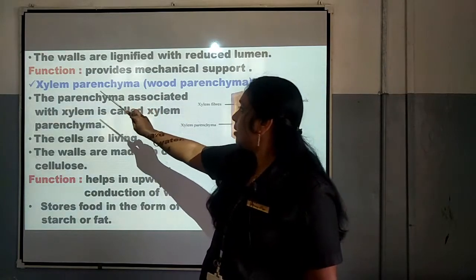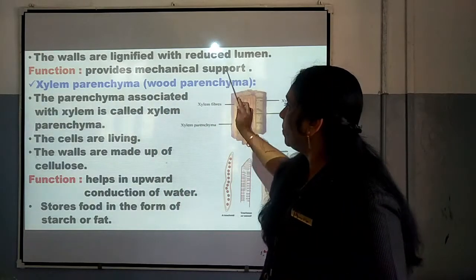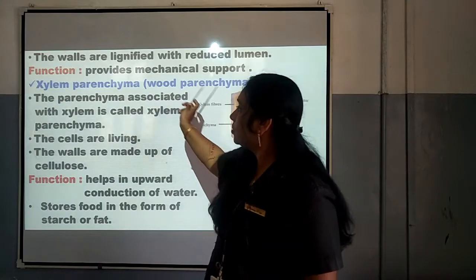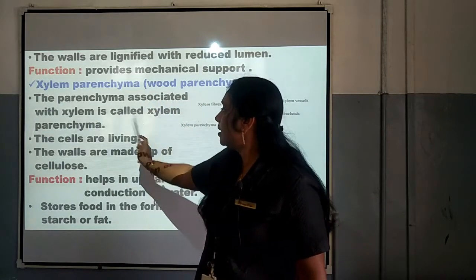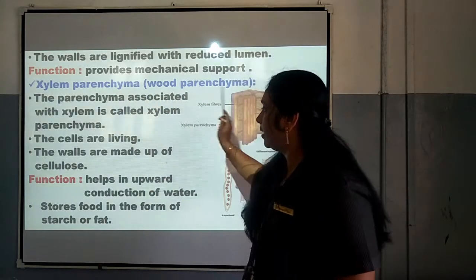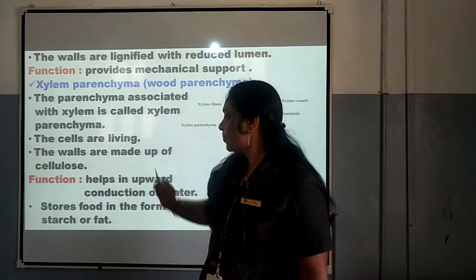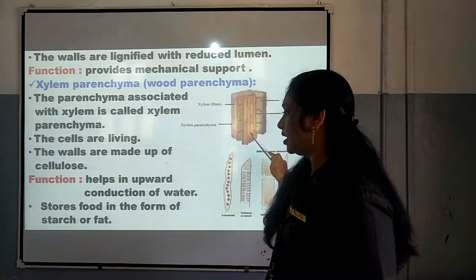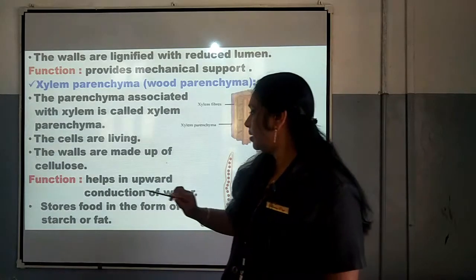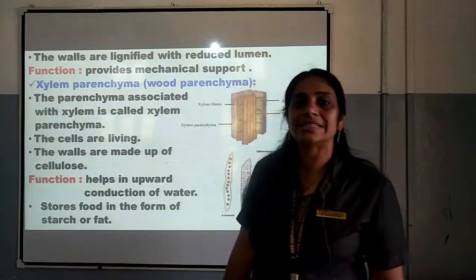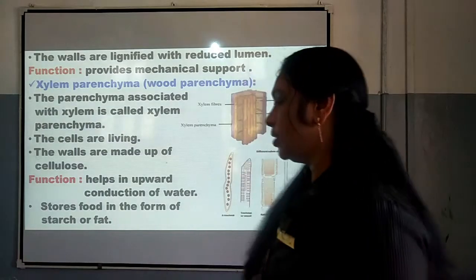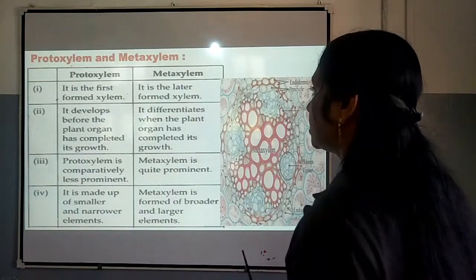And the next one is xylem parenchyma, which is also known as wood parenchyma. It is associated with the parenchyma, that's why it is called xylem parenchyma, and this xylem parenchyma is living and these cells are made up of cellulose. The function is upward conduction of water and it also helps in the storage of food in the form of starch and fat. That also we understood in the previous class.